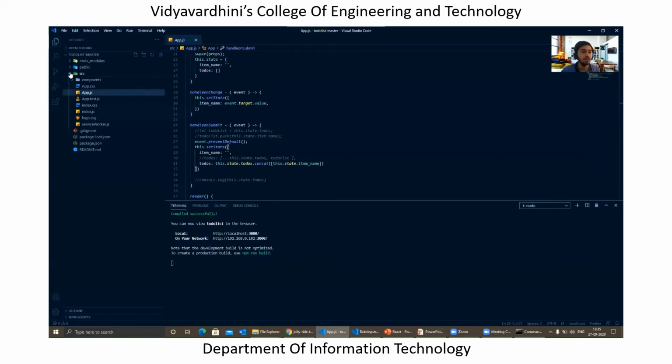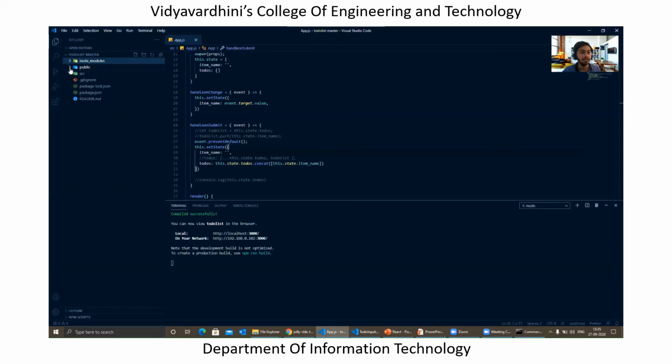In this case, you will be having a bunch of directories created by that specific command and by your app name. In this case, mine was to-do list, and inside this to-do list, you have all these directories. Now we will be taking a look at why these directories are used and what's the use of each directory in your application. The very first directory is nothing but node_modules. In this directory, you will be seeing all the libraries which you install for this specific project.